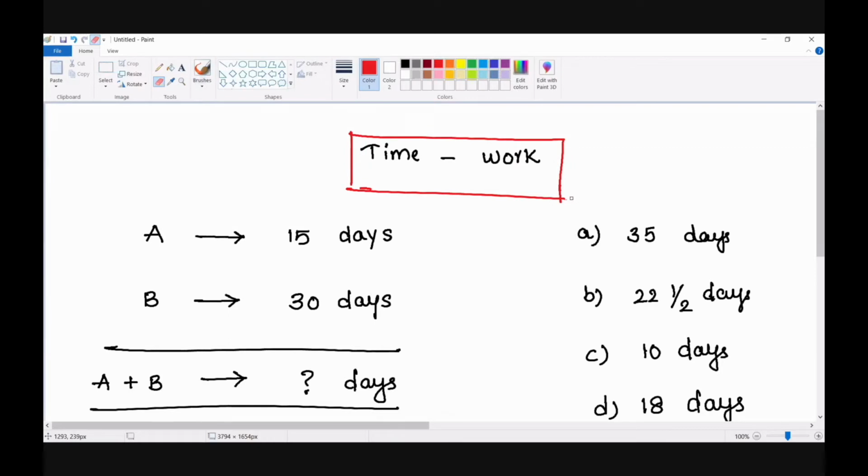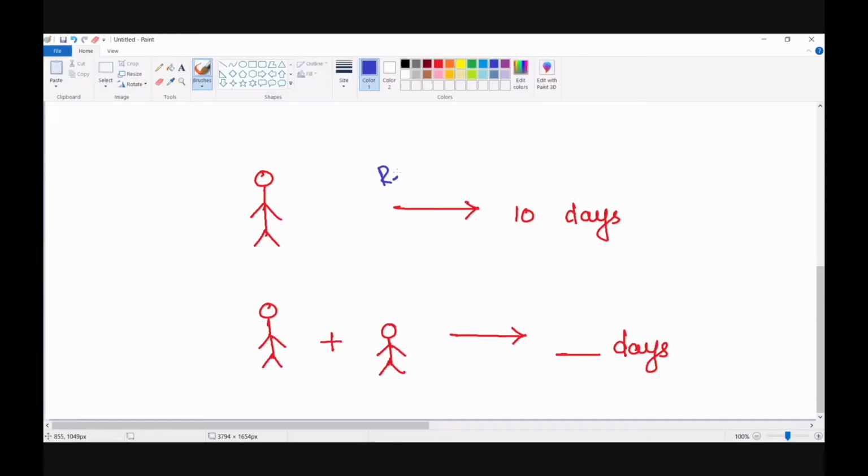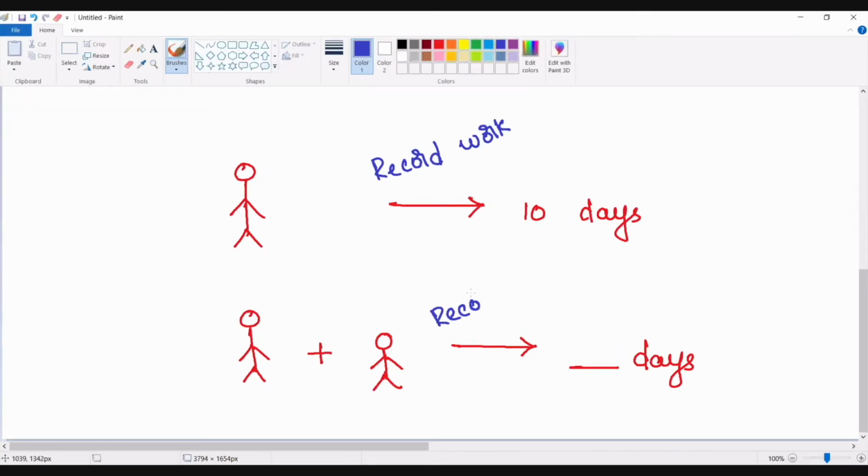When you have option choices like this, before we proceed with solving the question, let me give you a very simple common sense point. A person can complete an entire work by taking 10 days of time. So he just takes the support of his friend. Then the work will be completed in how many days? Will it take more than 10 days, less than 10 days, or equal to 10 days? Try to tell me the answer.